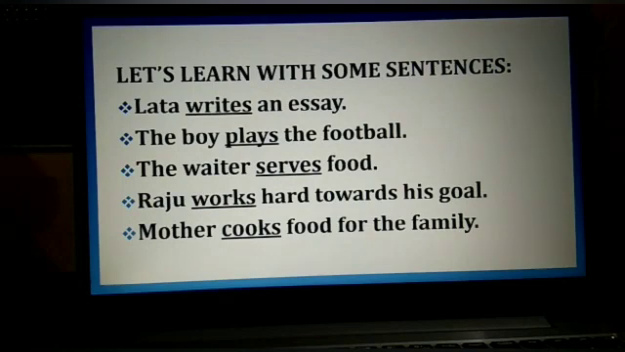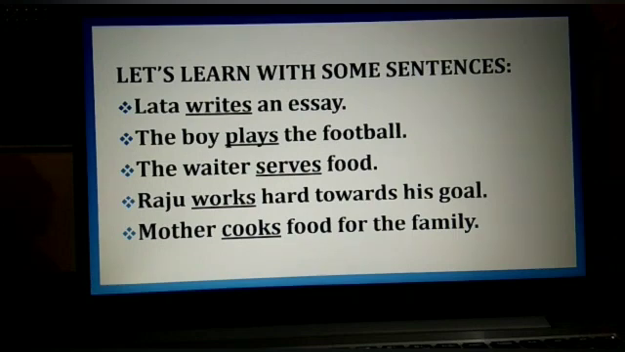The boy plays the football. In this example, plays is a verb as it shows an action by the boy. Now see the third example. The waiter serves food. In this example, serves is a verb. Again, it shows an action by the waiter. Now see the fourth example. Raju works hard towards his goal. In this example, you can see that works is a verb. Why? Because it is also an action performed by Raju. So it is a verb.